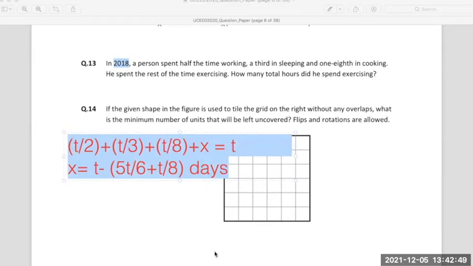3t days? How 3t? The LCM will be 24. 3t days, are you sure? Because it's t, which is a whole figure, minus this whole thing. But ma'am, t will be 24 upon 24, because without the LCM it cannot be subtracted. Just one second, let me try solving this.